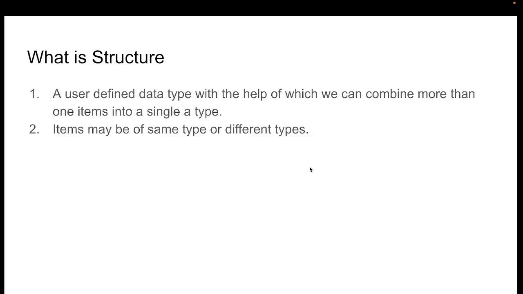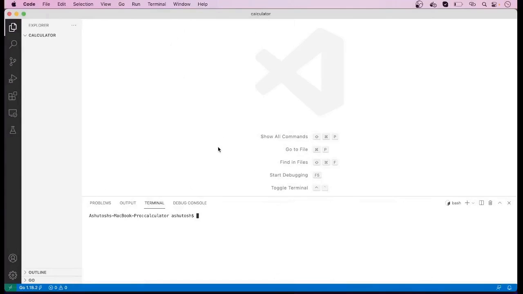So let us move to VS Code. There I will show you how to define a structure, how to declare a structure, how to initialize a structure, and many things. Friends, now I am in VS Code. Let us create a file main.go.